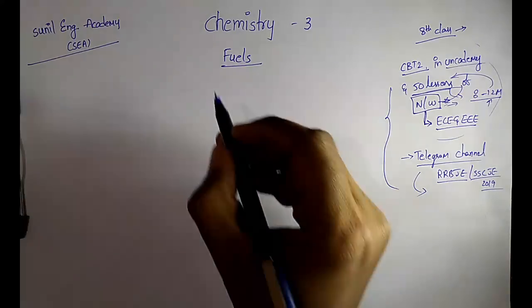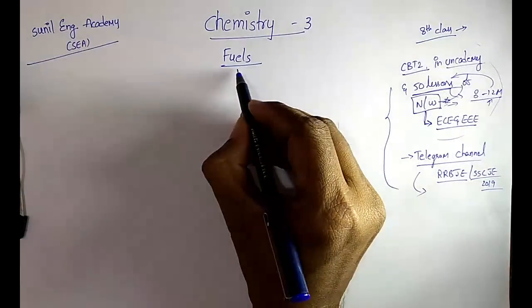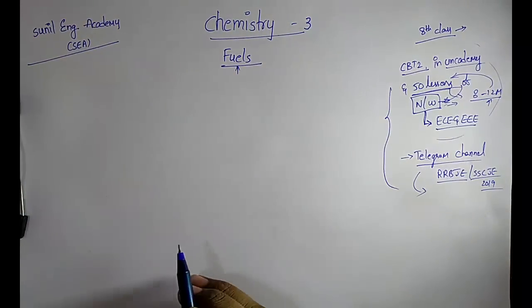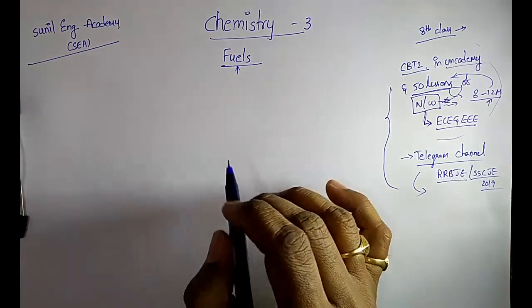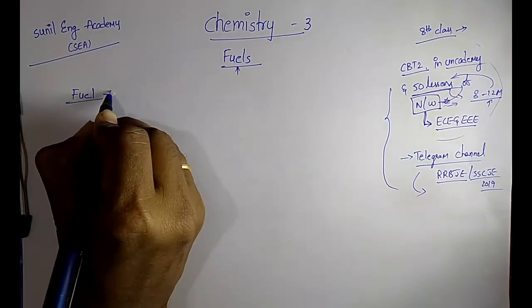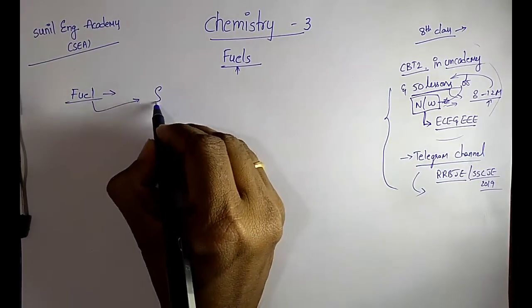Coming to the chemistry class 3, that is fuels. All the students are aware of fuels, so I don't want to explain in detail; I will explain briefly. First of all, what is fuel? Fuel is nothing but the source of heat energy.